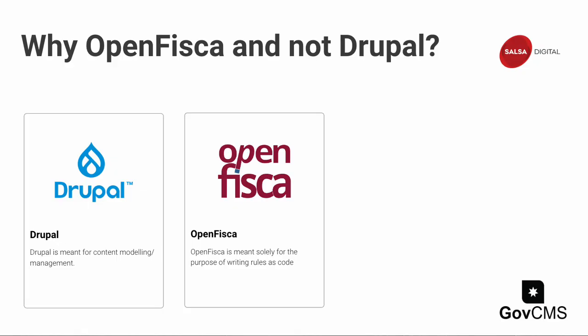On the other hand, OpenFisca is the most widely adopted free and open source engine to write rules as code. The way OpenFisca is programmed, it makes the process faster and more efficient for our purposes. OpenFisca is a lightweight, modular, and scalable Python-based rules engine. OpenFisca was initially developed by the French government in 2011 to codify the French social security benefits.